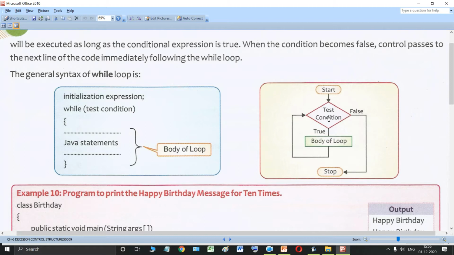After incrementing the value, if the test condition is again true, then the body of the loop will be executed for the second time. Then again it will increment the value of the variable by 1 and check the test condition. Now, after incrementing the next time, if the condition is checked and it is false, then the execution will go outside the body of the loop, the statements written inside will not get executed, and the program will terminate. So this is how your while loop works.